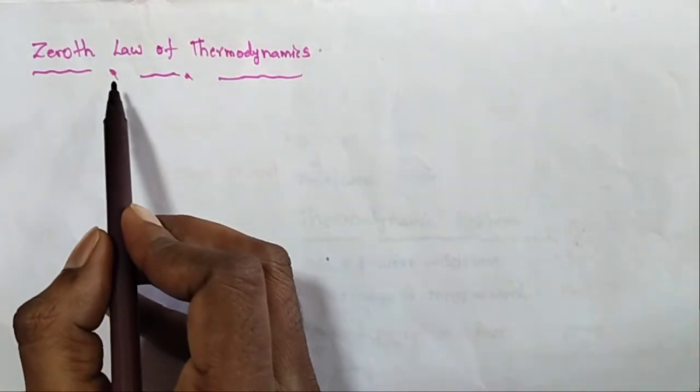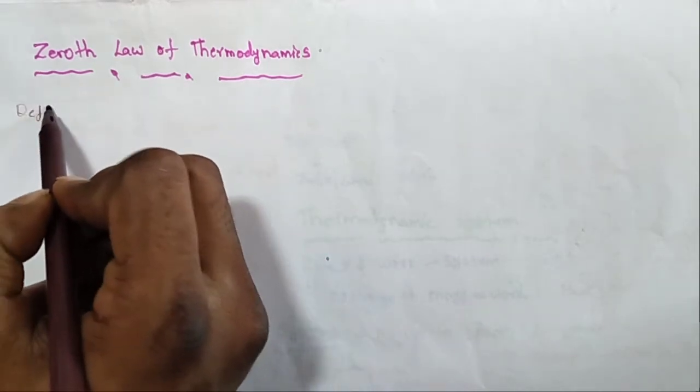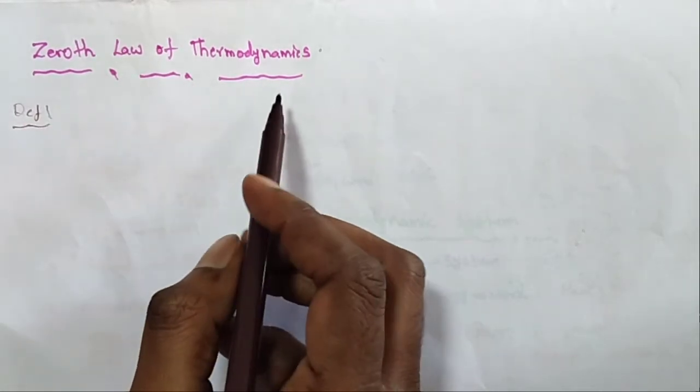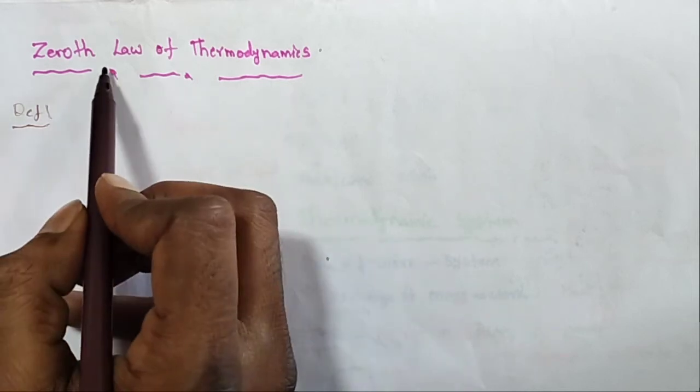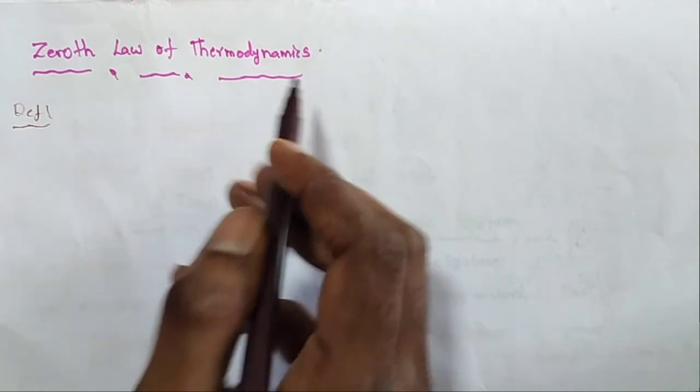Next, the second topic: the zeroth law of thermodynamics. Thermodynamics has three laws: the zeroth law, the first law, and the second law. What is the zeroth law of thermodynamics?